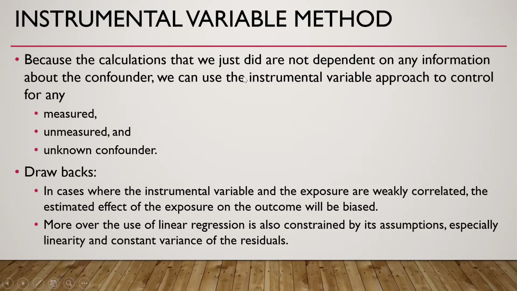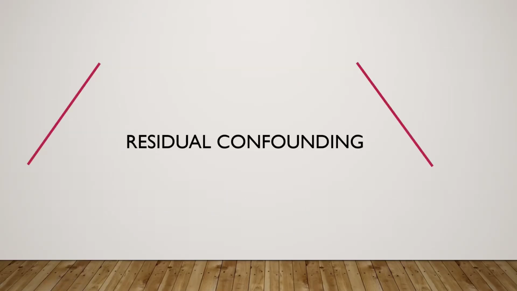Because the calculations that we just did are not dependent on any information about the confounder, we can also use the instrument variable approach to control for any measured, unmeasured, or unknown confounders. So this is the advantage over other options. The drawback is that where the instrumental variable and exposure are weakly correlated, the estimated effect of the exposure on the outcome will be biased. Moreover, the use of linear regression is also constrained by assumptions, especially linearity and constant variance of the residuals. Now a little bit about residual confounding.